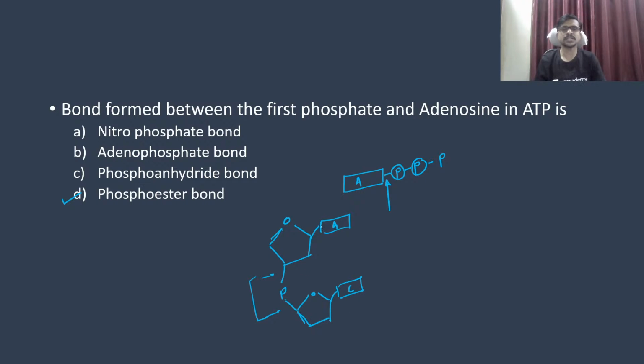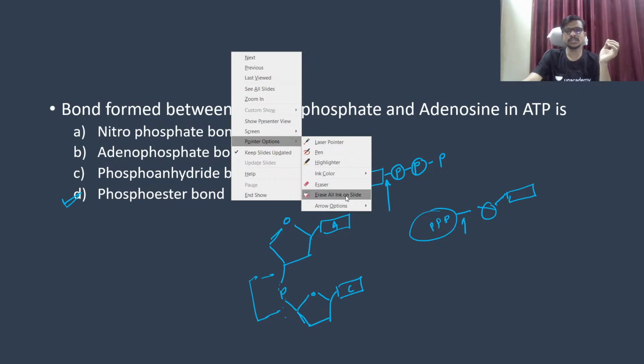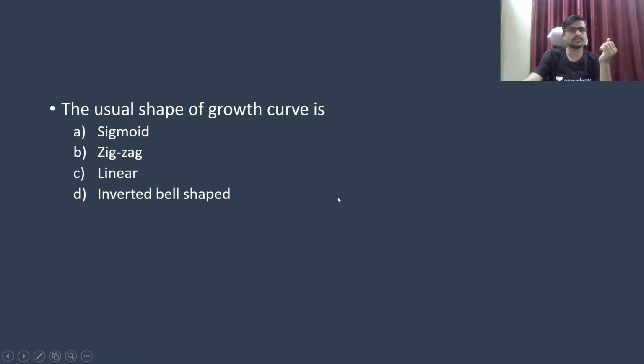Okay, so here present, and in the ATP, it is also the phosphate bond is here, triphosphate. Okay, so this is sugar and the adenine is here. So this bond between the sugar, adenine, and the phosphate is called as phosphoester bond. Okay, so this is phosphoester bond, which is explained in the question. So make sure that, guys, when this bond is present at both sides, we mostly call it phosphodiester bond. Okay, if it is on both sides it is a diester, if it is on one side it is an ester bond.